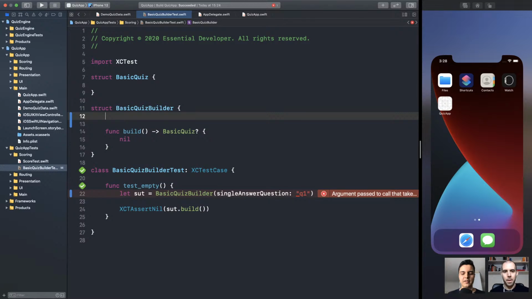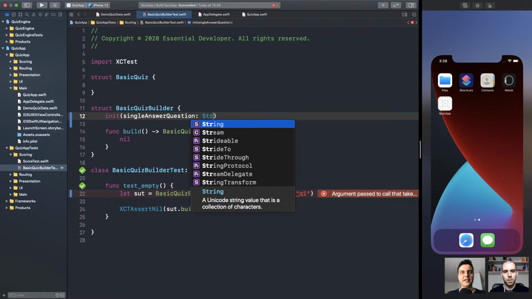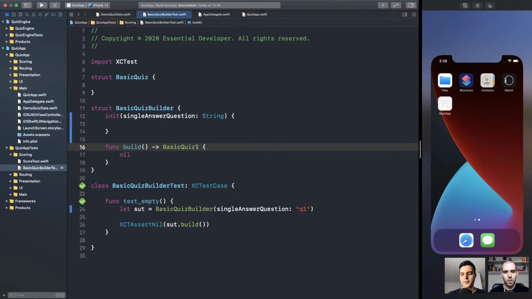We can create now an initializer for this case, like this. Make sense? So now we don't need to return optional. It can never be in the wrong state. It can never be in a state where there are no questions. Thus, our APIs can reflect that and return always a basic quiz. Make sense? Fantastic. Should not return optional anymore.